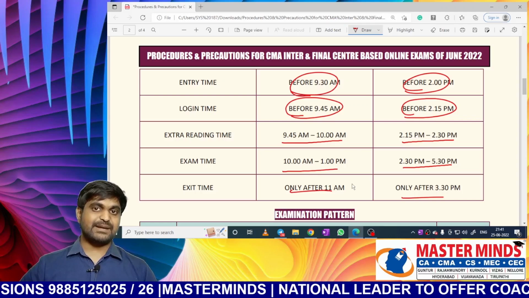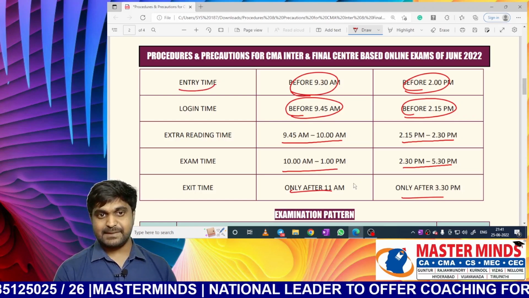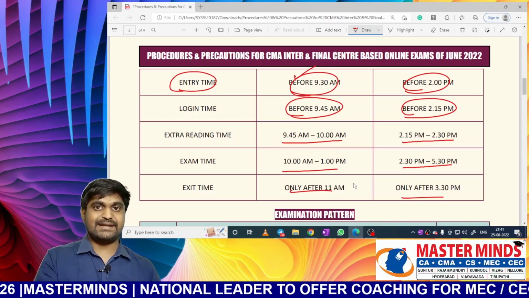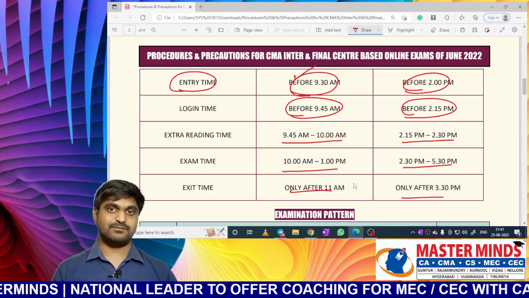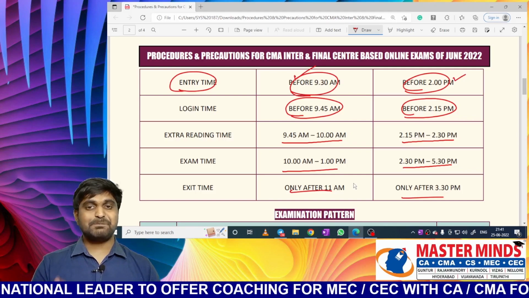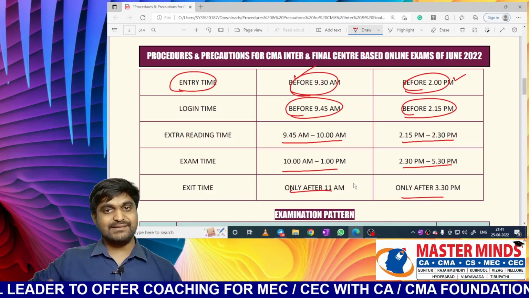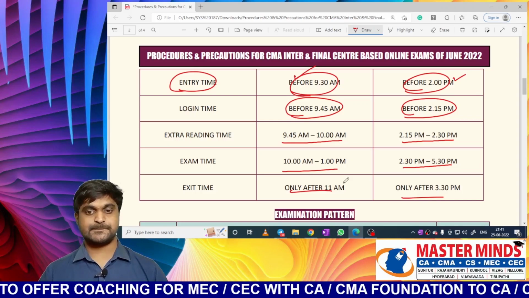Sir, will there be any entry restrictions? Yes, you must enter the exam hall before 9:30 AM. If you come by 9:40 AM, then you are not allowed to enter the exam hall. Next, in case of the afternoon session, the timing will be 2 PM. So please ensure that you enter the exam hall by 9:30 AM in case of the morning session and by 2 PM in case of the afternoon session.